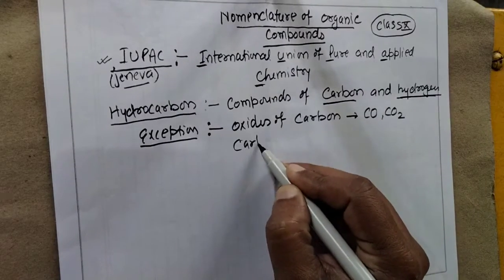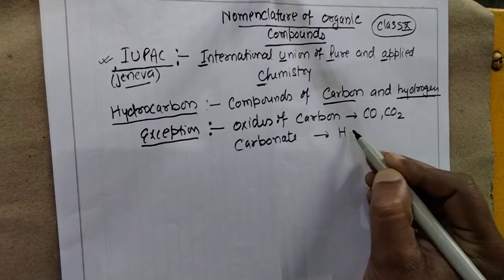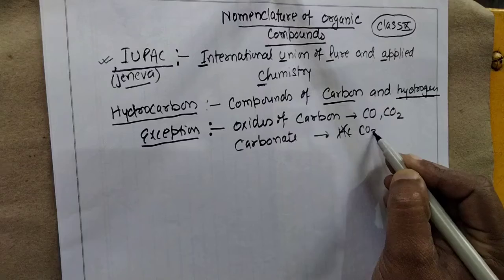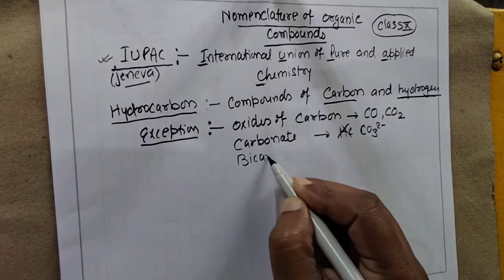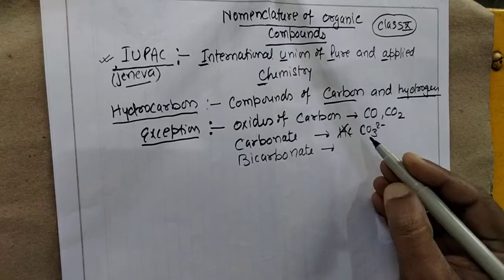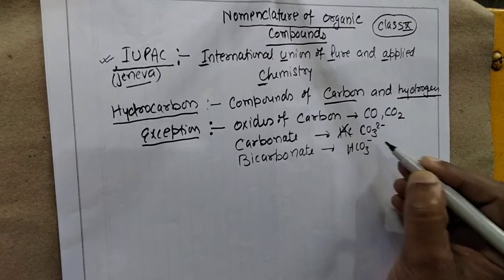We have carbonate, that is CO3 2 minus. We have bicarbonate also, it means HCO3 minus.